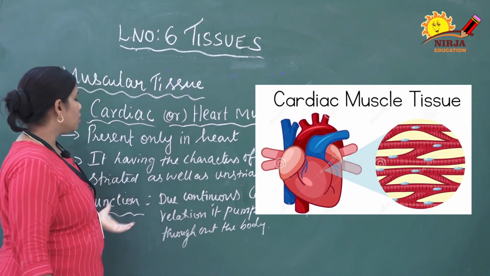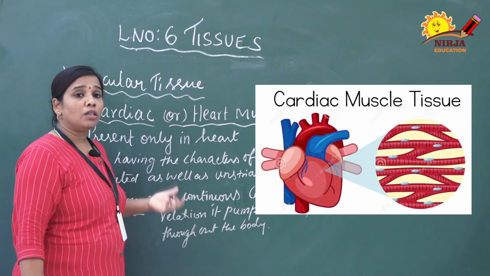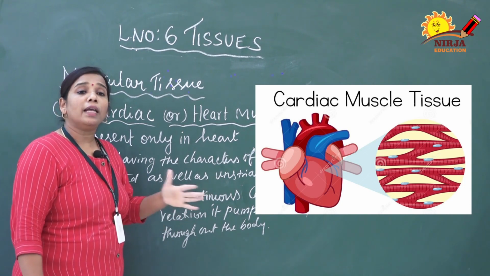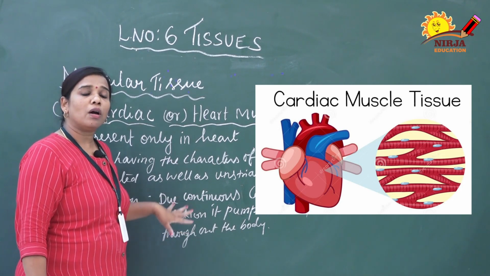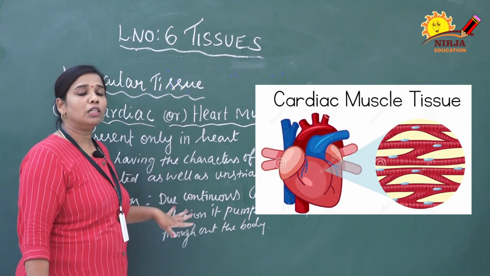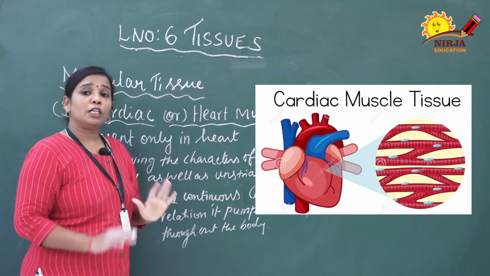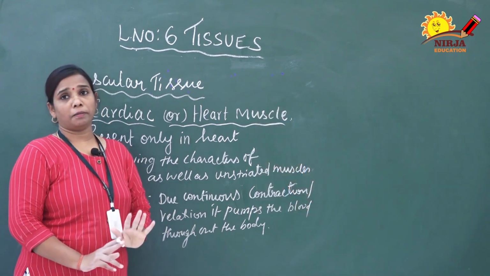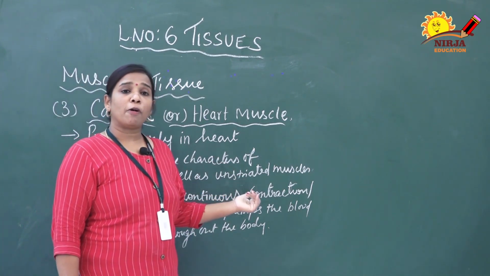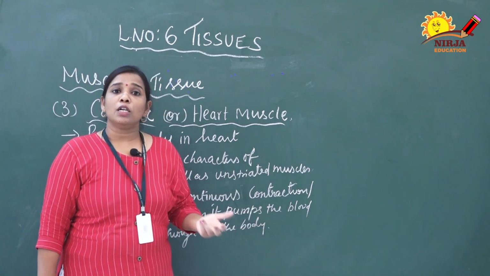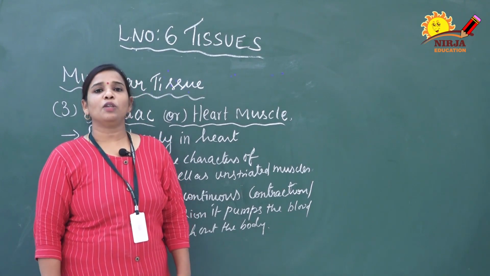Then function. Due to continuous contraction and relaxation, it pumps the blood to the entire body. That is the main function of the heart. The heart is the pumping organ which pumps the blood to the entire body. Then occurrence: it is present only in the heart. I hope you have understood all the three different types of muscle tissues: striated, smooth muscle and cardiac muscle. Thank you. Have a nice day.